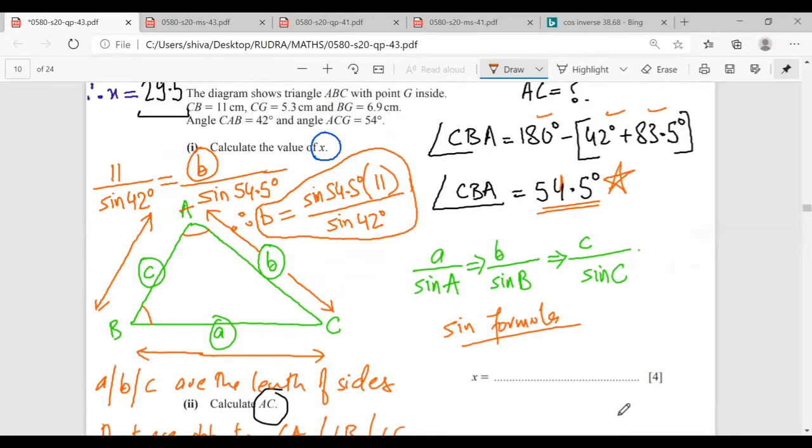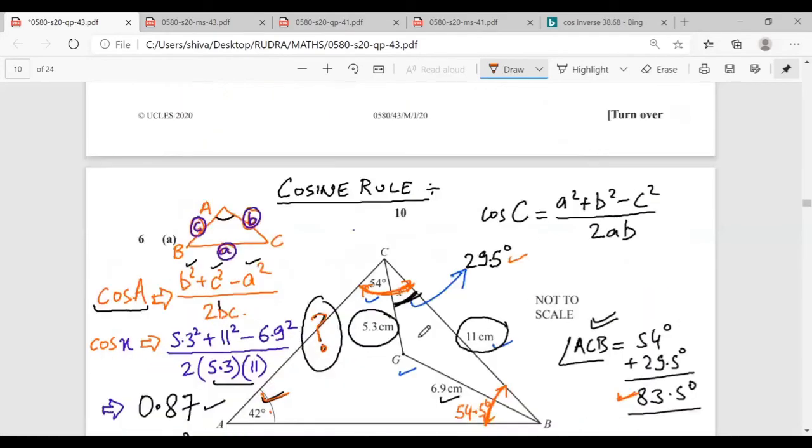In the cos formula also, the same thing was applicable: small a was the side opposite to angle A, small b was the side opposite to angle B, and small c is the side opposite to angle C. Mr. Rudra, is there a doubt? No, sir.